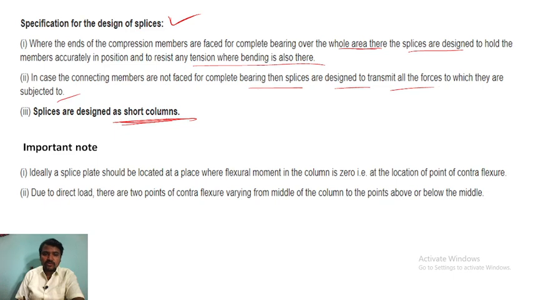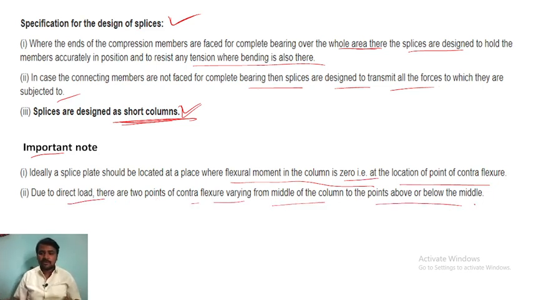Splices are designed as short columns. An important note: the splice plate should be located at a place where flexural movement in the column is 0, the location of the point of contraflexure. Due to direct load, there are 2 points of contraflexure varying from the middle of the column to the points above or below the column.